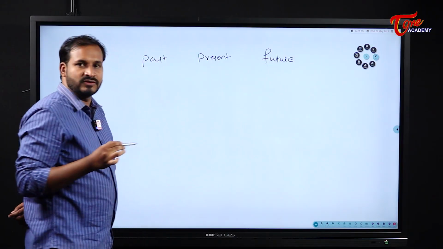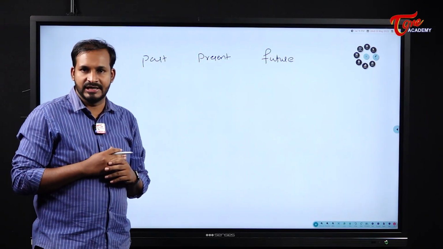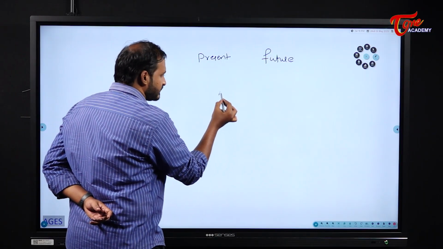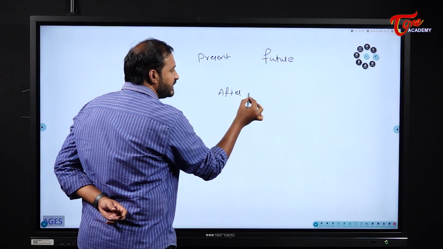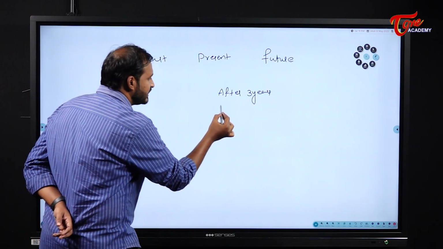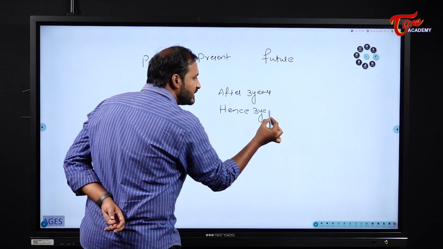They will give us questions which are related to present, future and past. We will hear some words like after 3 years or hence 3 years. Like this we will hear the words.